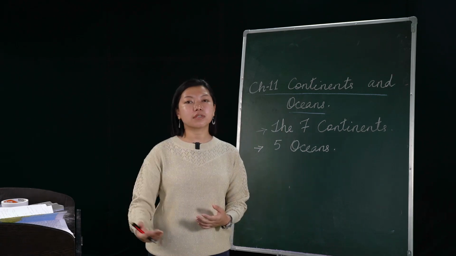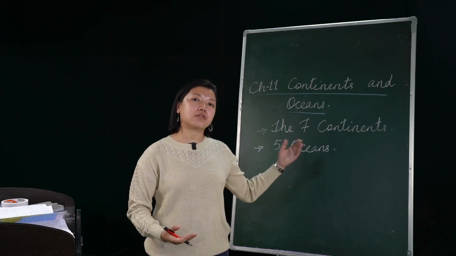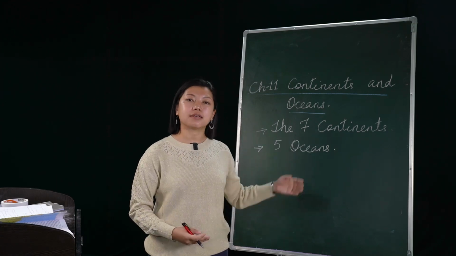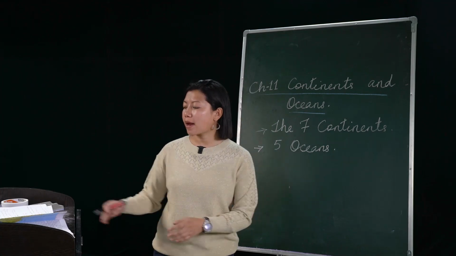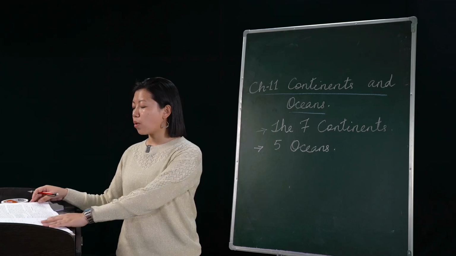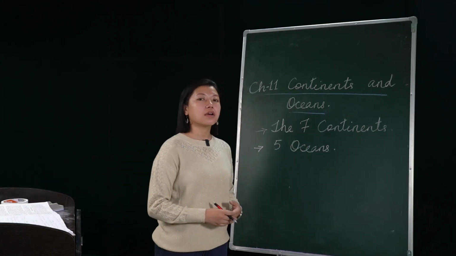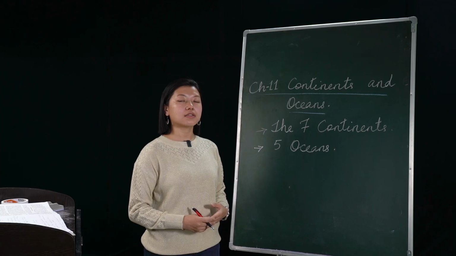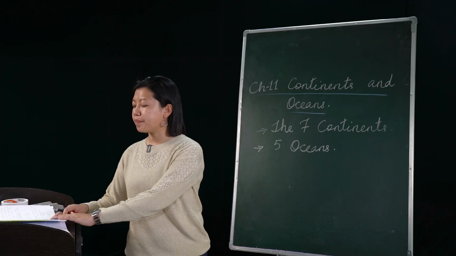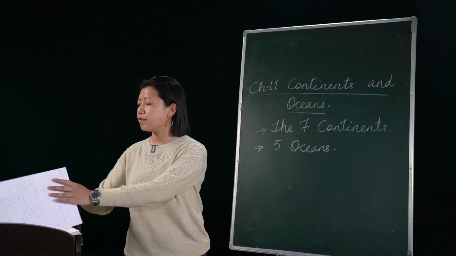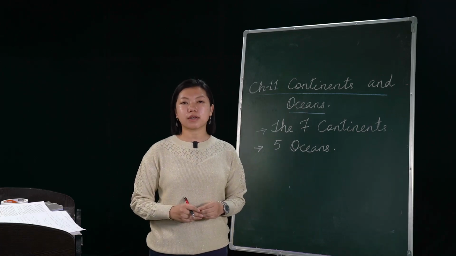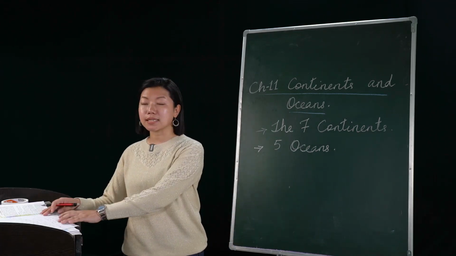Of course, there are also certain desert areas in other continents as well. However, in Africa, the Sahara is one of the largest. Then coming to the third one, the third largest continent of the world, North America. Now in North America, not much about the physical features. However, one of the well-known mountains of North America is the Andes.